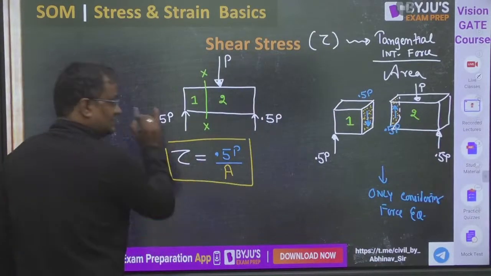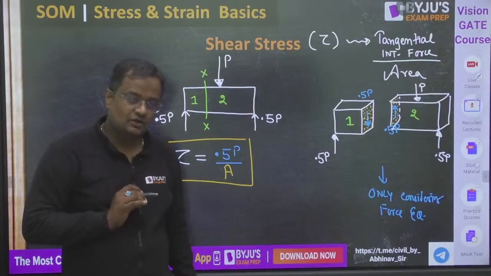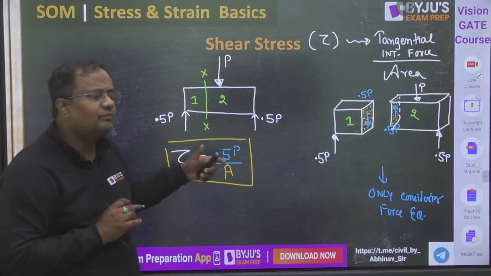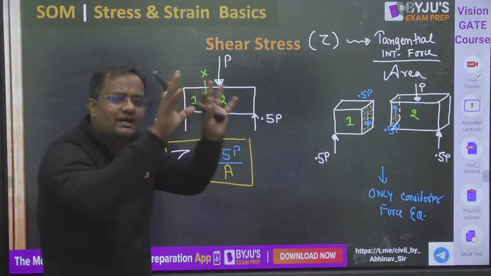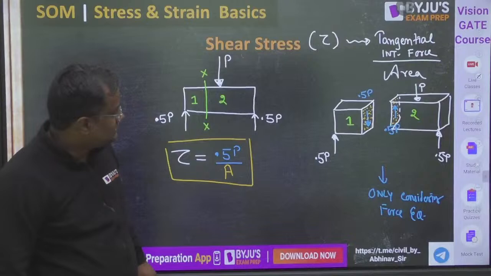It can be 0.5 P or 2 P or 100 P or 2000 P, any P, divided by area. That is shear stress.